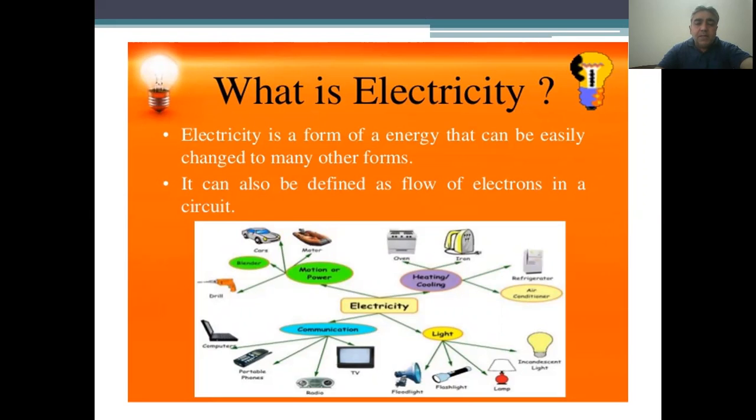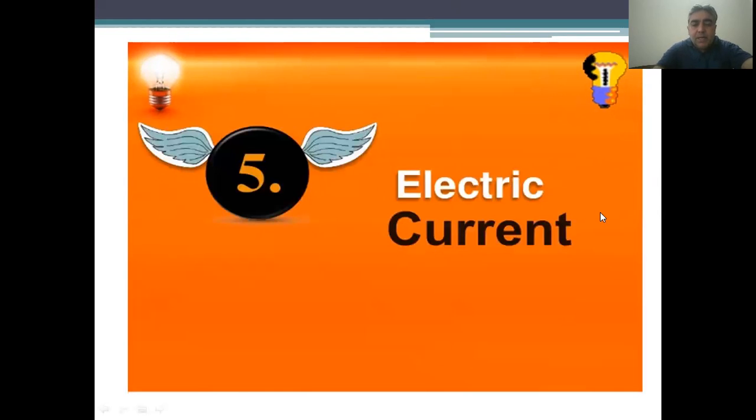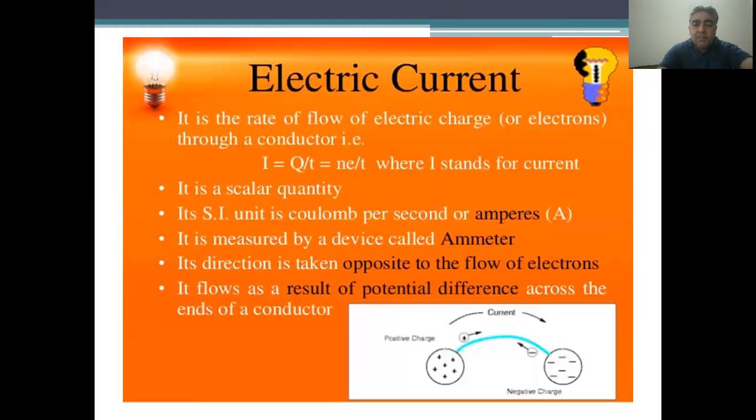With the help of electricity, we run our machines and home appliances, and all of modern life depends on electricity. It can also be defined as a flow of electrons in a circuit. Next, the topic is electric current.